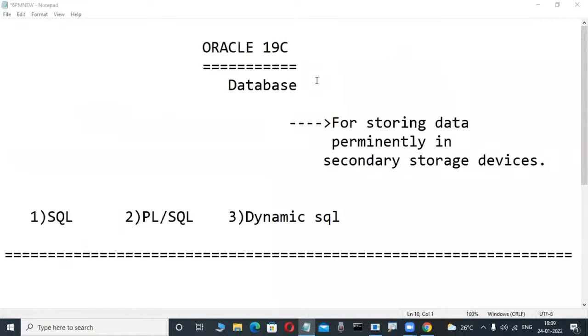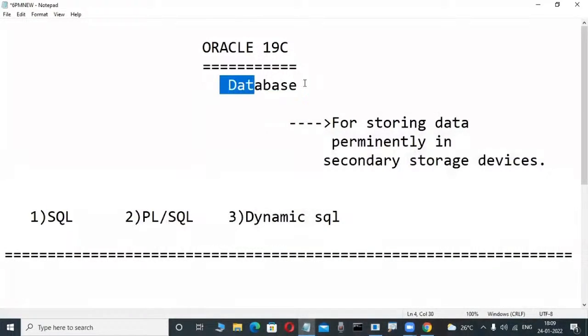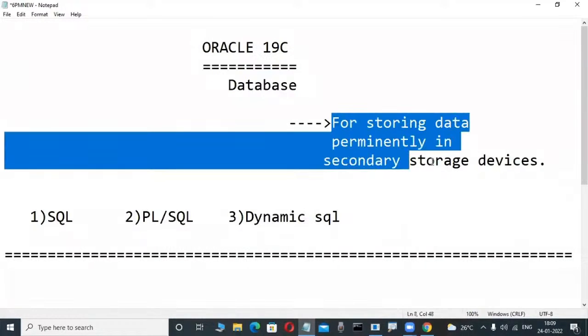Concentrate here. Anybody not attending the previous classes, don't worry. Simple. Oracle is a product from Oracle Corporation. 19C is a version. This Oracle is a database product, just for an idea for newcomers. The purpose of a database product is storing data permanently on a hard disk.